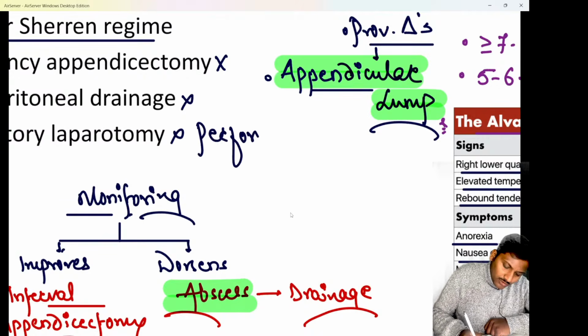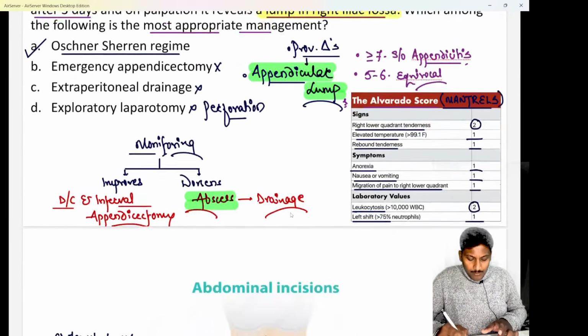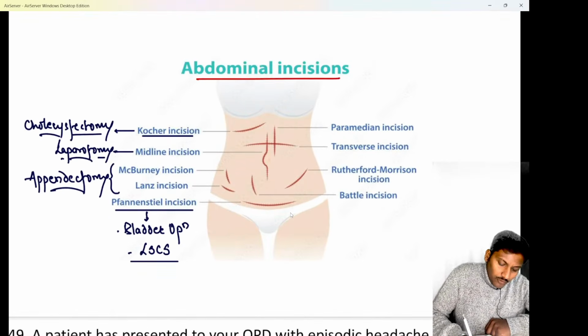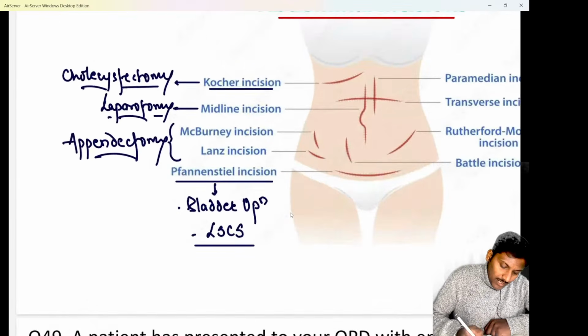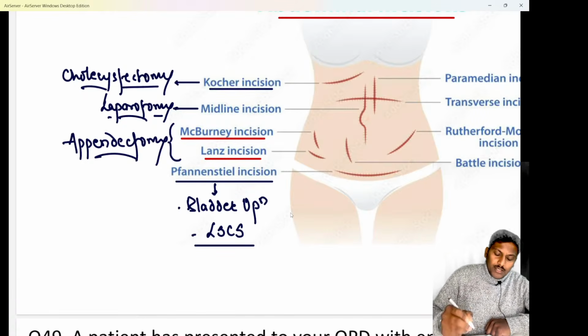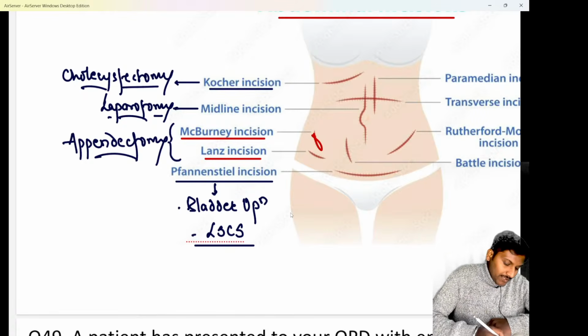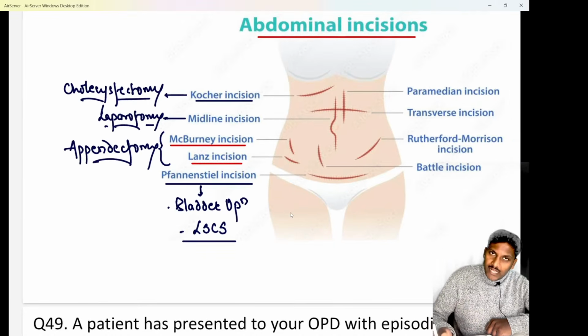If there was a case of an appendicular perforation, then we would have gone for an exploratory laparotomy. Do remember, if I talk about the abdominal incisions that we use for an appendectomy, they are mainly the McBurney's incision and the Lanz incision. McBurney's is an oblique incision in the right iliac fossa, almost at the McBurney's point. McBurney's incision is of two types.